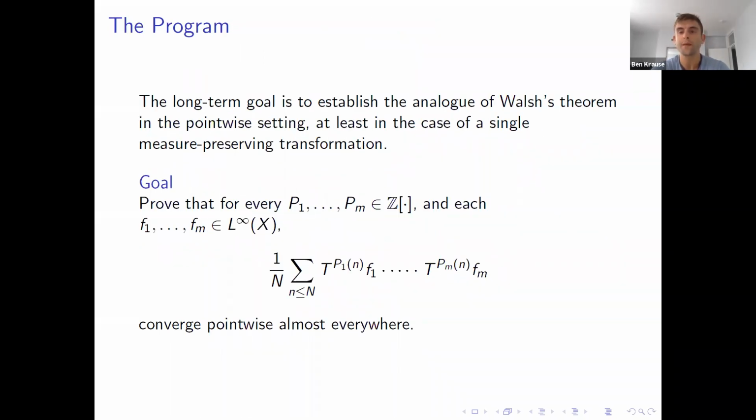So roughly speaking, the program behind pointwise convergence is to establish Walsh's theorem in the case of a single transformation, at least. The goal is this: prove that for every collection of m polynomials and any m bounded functions, the multilinear ergodic averages converge pointwise almost everywhere.